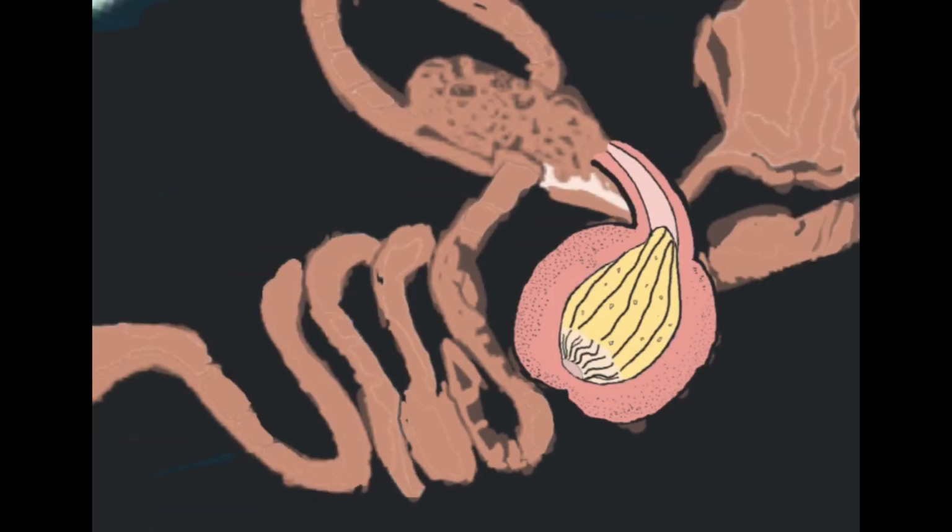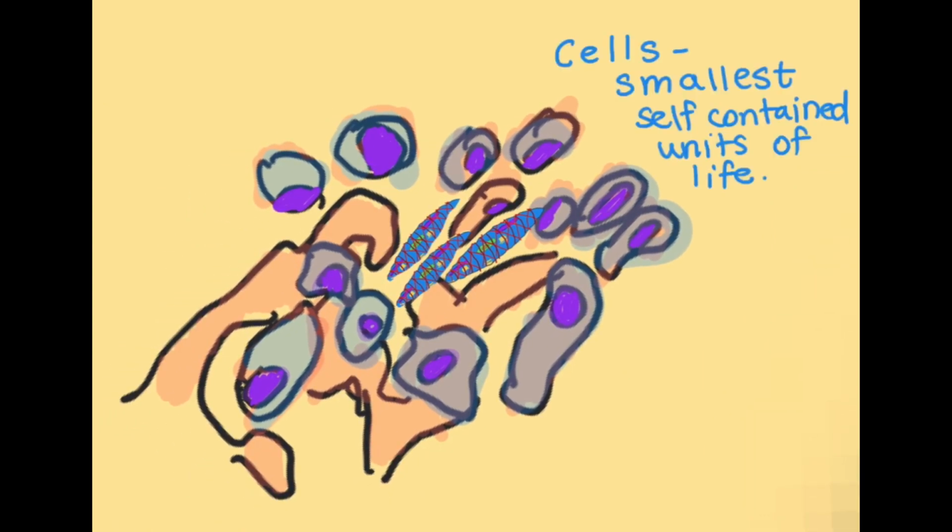What are tissues made out of? Let's zoom into them. Tissues are made out of cells. Cells are the smallest self-contained units of life. All living things must be made out of cells. But what are cells made out of? Let's go ahead and zoom into them.